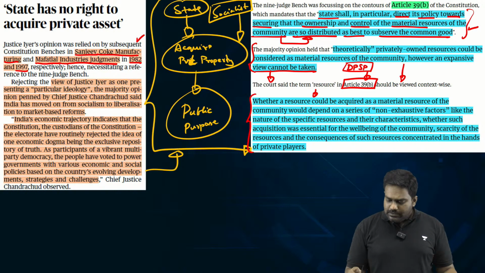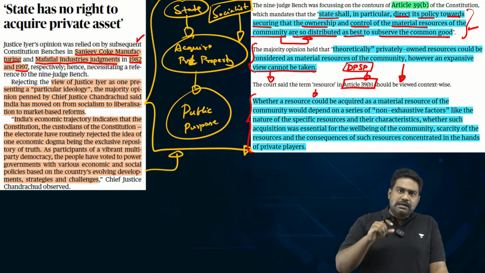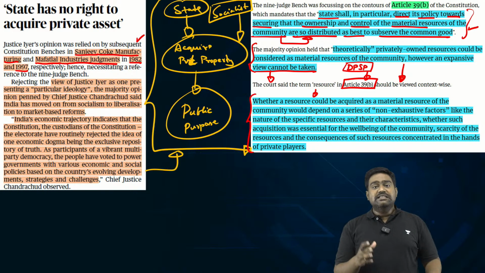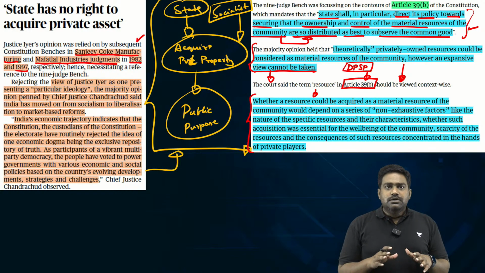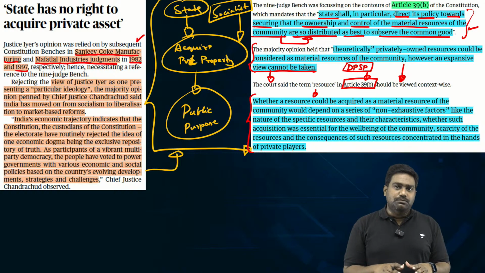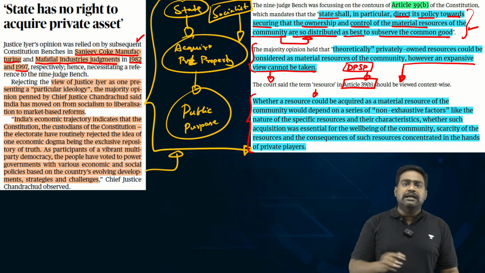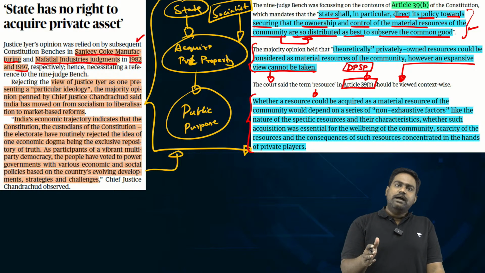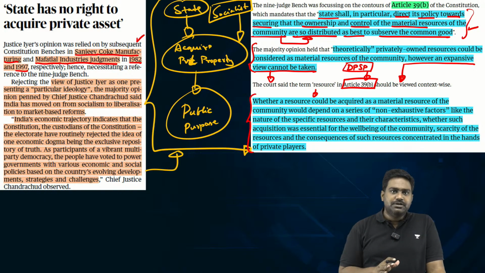If the government does that, then it is no longer a free market. It is no longer a market-determined economy. It is a state-controlled economy. Usually, that is a feature of communist, socialist, authoritarian states. So the 9-judge Constitution bench, which passed the judgment yesterday, is absolutely right that the state can't treat every material wealth and resource as part of public good and common good and later acquire those resources. State can't have unlimited powers.